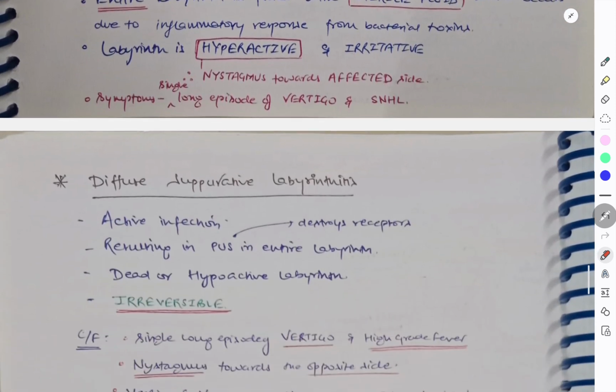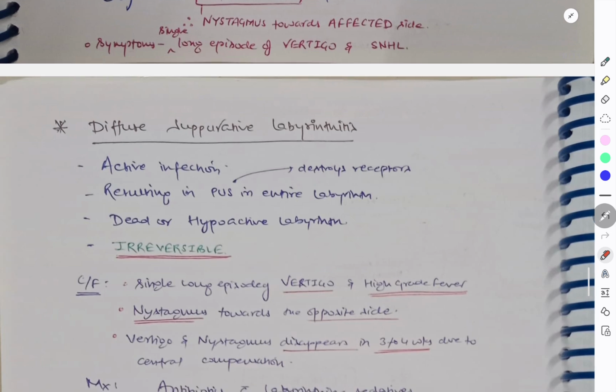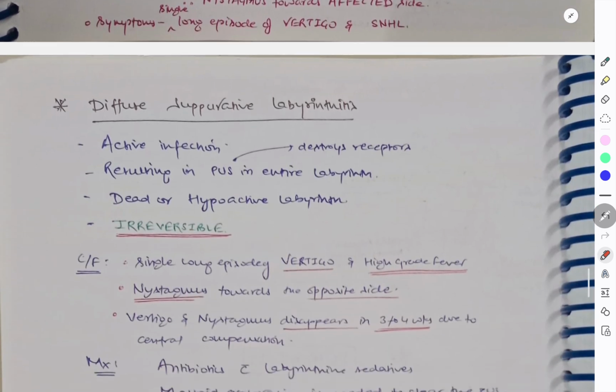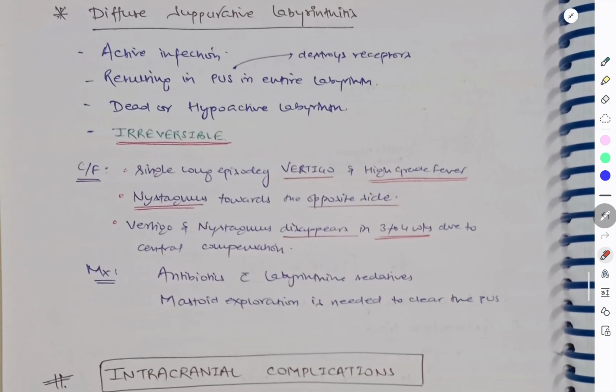Coming to diffuse suppurative labyrinthitis, this is not that reversible. Here active infection is there, resulting in pus that destroys the receptors of the entire labyrinth, and here it will become dead or hypoactive. But in the earlier stage it was hyperactive and irritated. It is an irreversible condition.